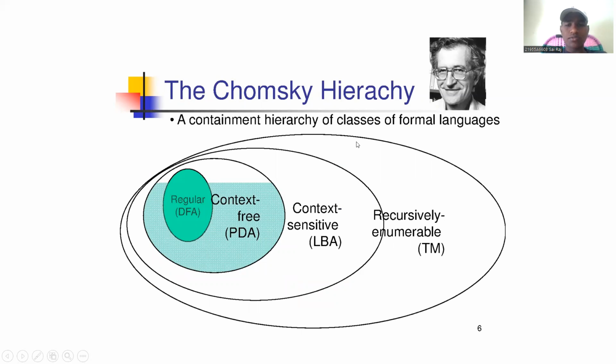This is the Chomsky hierarchy. First, regular grammar with DFA, the deterministic finite automata. Next, context-free grammar with PDA, pushdown automata. Context-sensitive with LBA, and recursively enumerable with the Turing machine. We use regular grammar in the DFA, context-free grammar in the PDA, context-sensitive grammar in the LBA, and recursively enumerable grammar in the Turing machine.